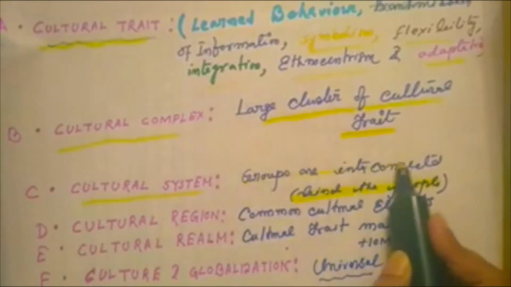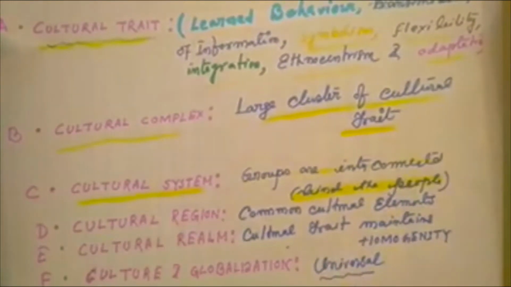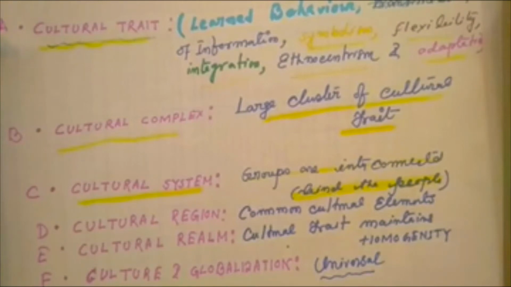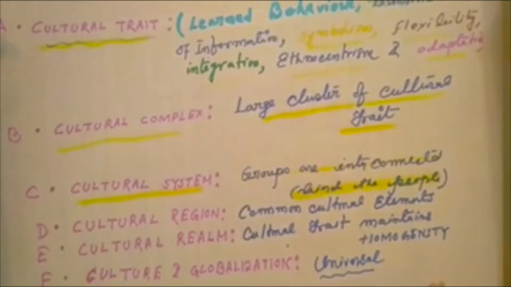Groups are intercommunicated by cultural custom. Here I would like to give an example: among Hindu religious customs, there are various social customs that integrate the people within their own community.